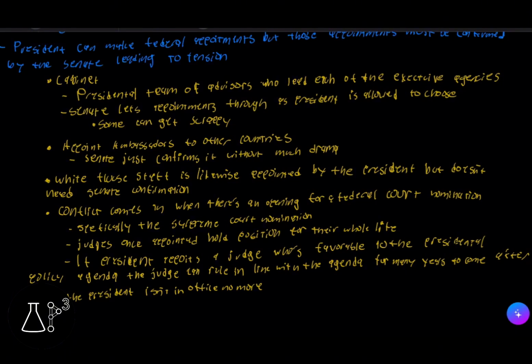But the one that leads to the most conflict is when there's an opening for a federal court nomination, specifically a Supreme Court nomination. That's because judges, once appointed, hold their position for their whole lives. Basically, if the president appoints a judge who's favorable to the presidential policy agenda, the judge can rule in line with the agenda for many years to come, after the president isn't in office anymore.